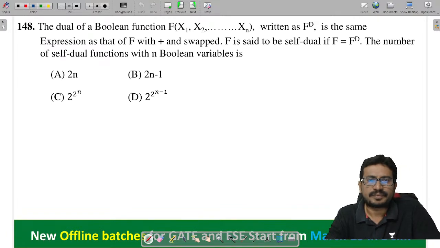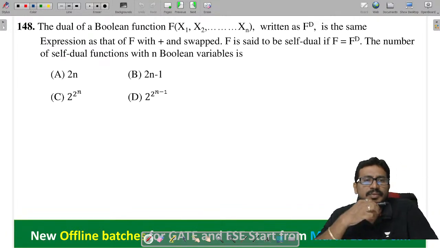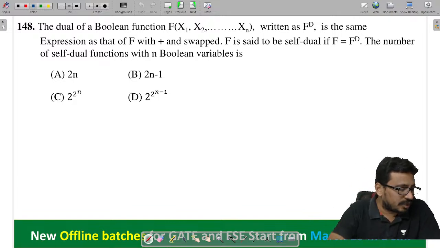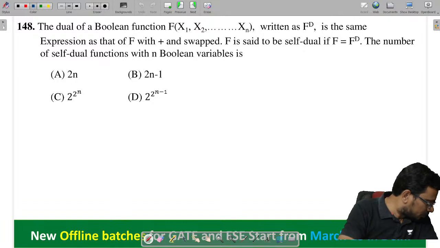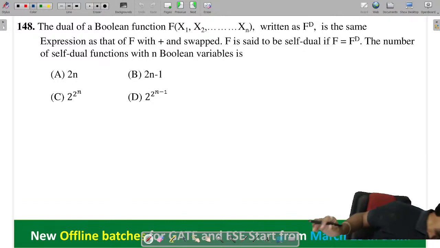Next. Now tell me now here, the number of self-dual functions.